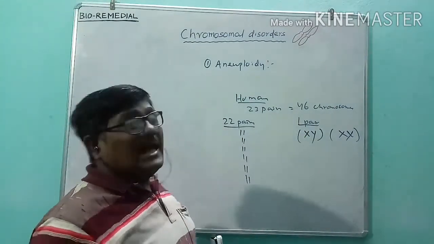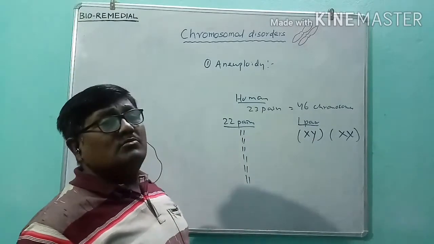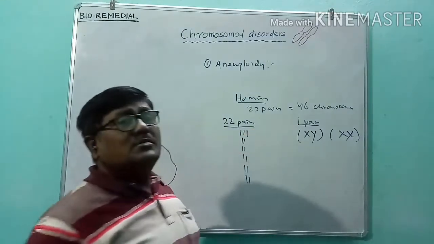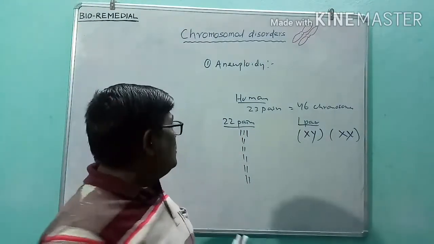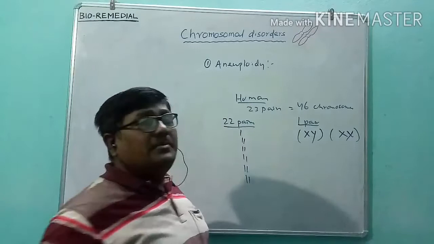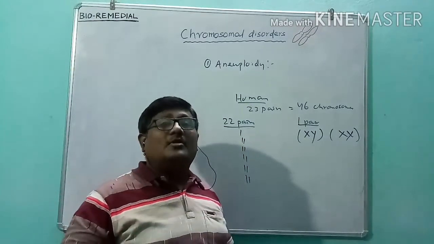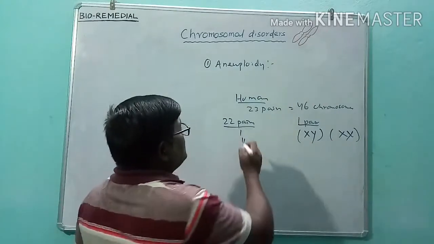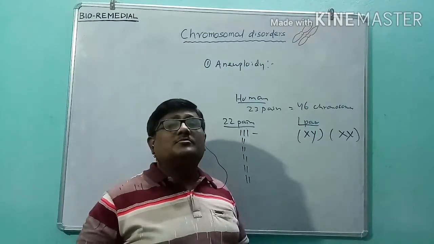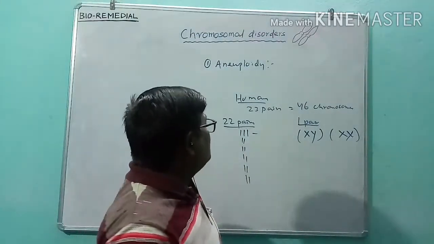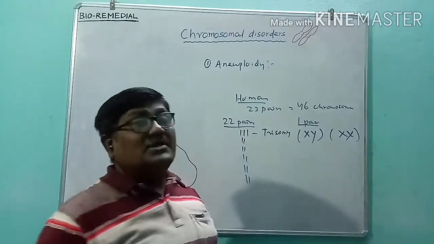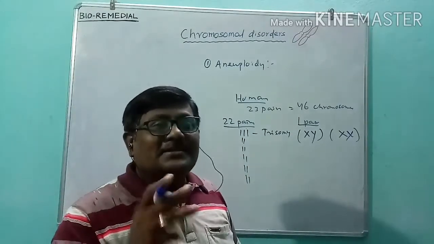So in aneuploidy, what happens? In these 22 sets of chromosomes, either one chromosome is added in any pair, or sometimes one is removed from a pair. Either gain of one chromosome or loss of a chromosome is possible. Suppose one chromosome is added in the 22 pairs of autosomes. That condition is called trisomy, because in one set there are 3 chromosomes.